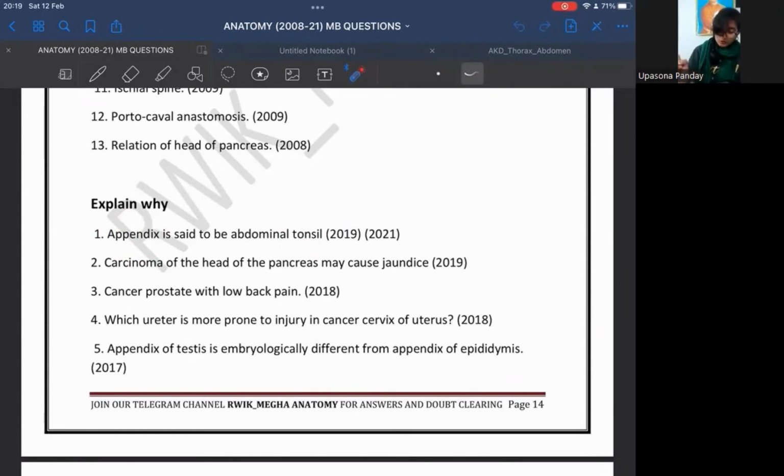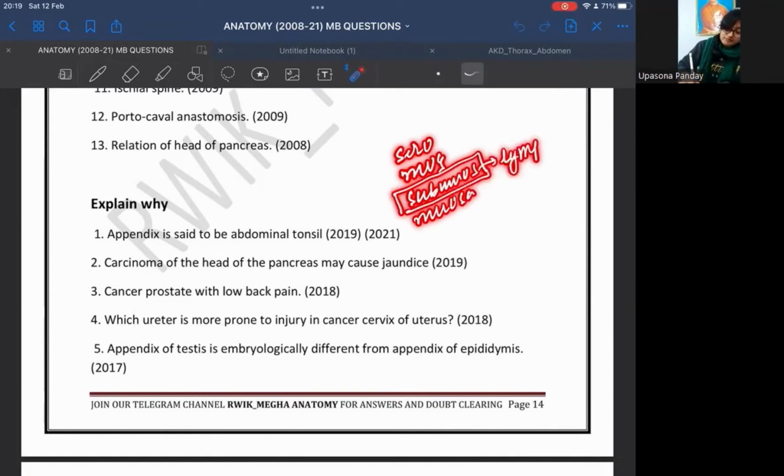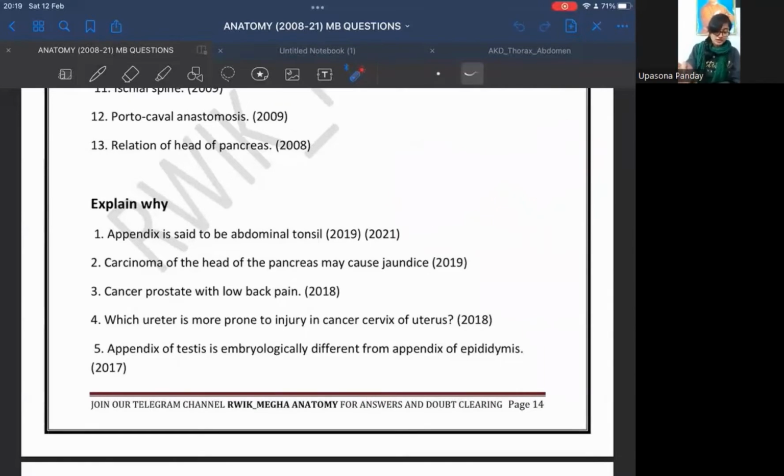Because if we go through the structure of the appendix, then we will find that the wall of the appendix is composed of serosa, muscularis, submucosa, and mucosa. In the submucosa coat, there is lots of lymphoid aggregation. Lots of lymphoid follicles are present, and this prevents the infection of the abdominal cavity. So, appendix acts as a tonsil present in the abdomen. Hence, appendix is said to be the abdominal tonsil.